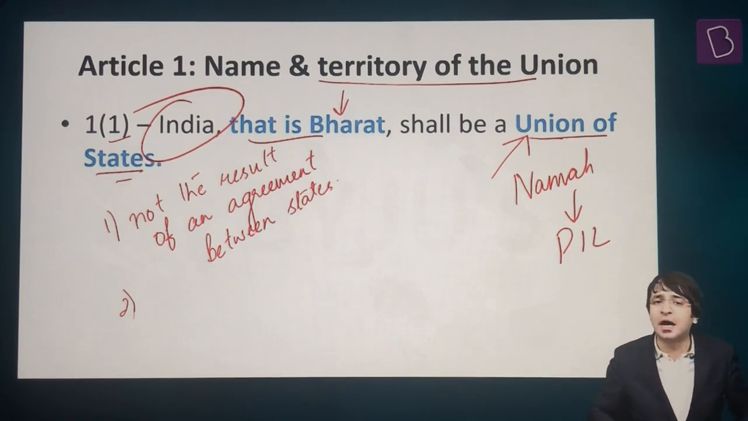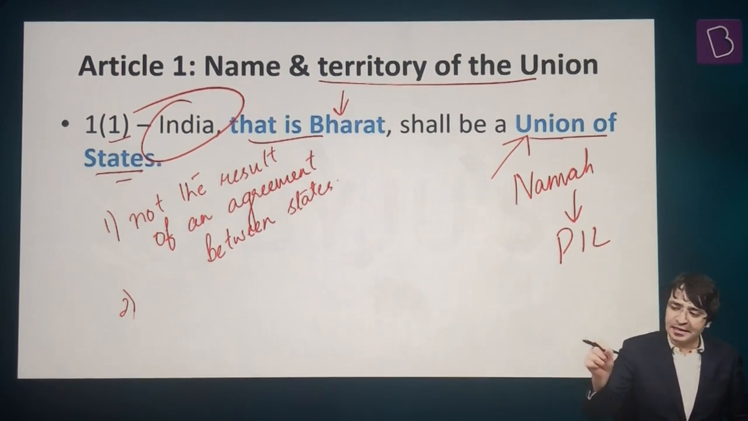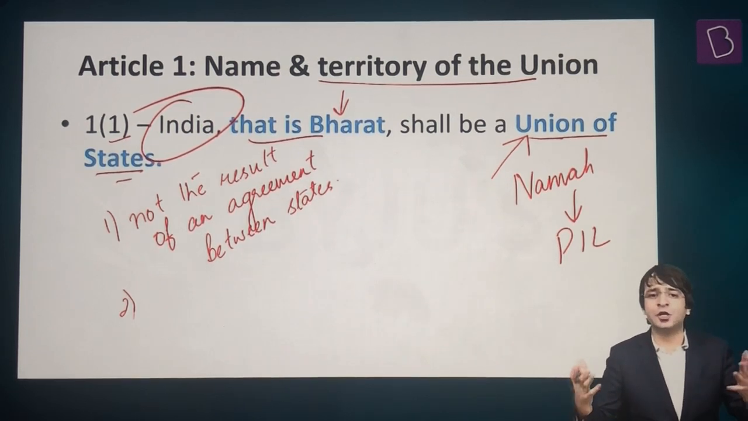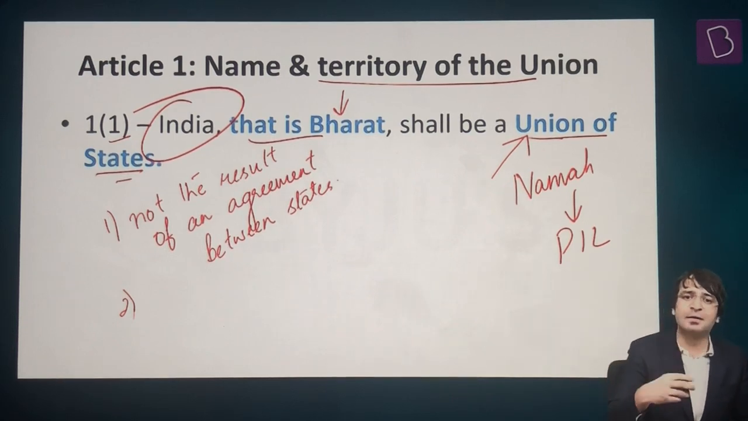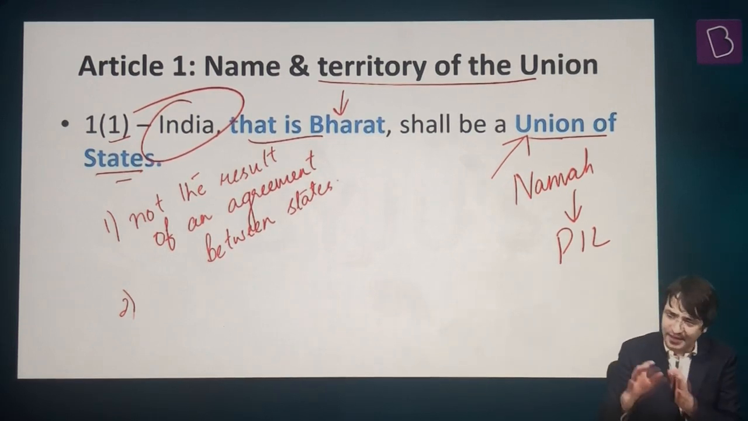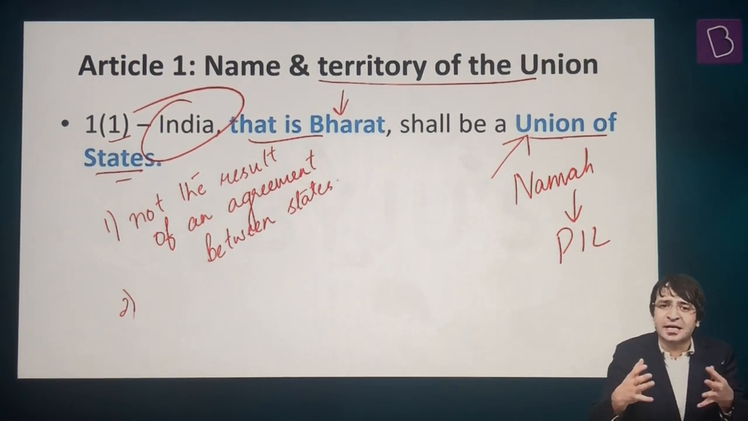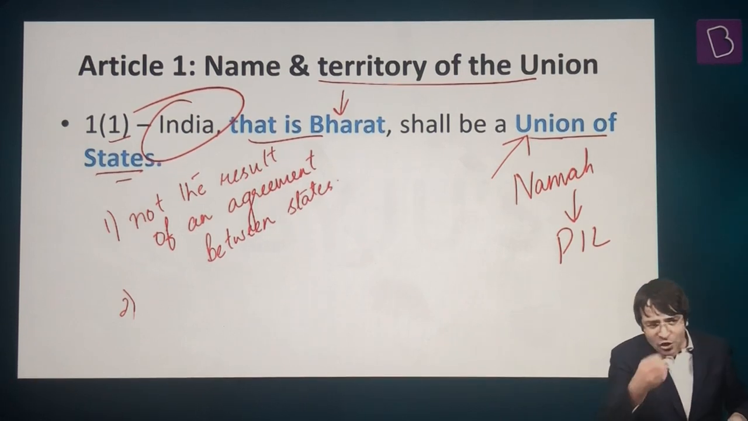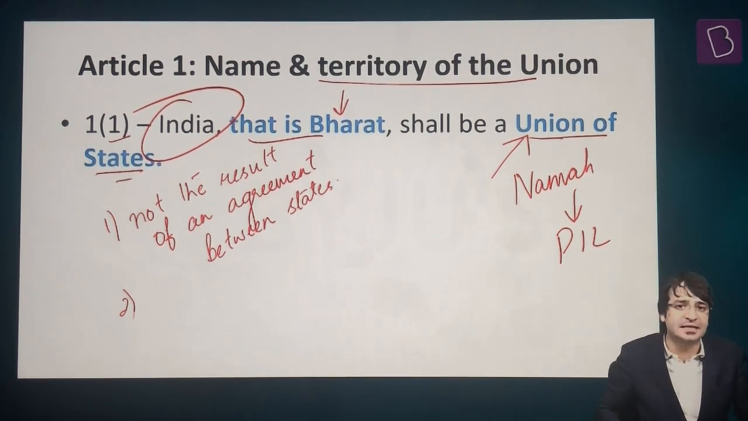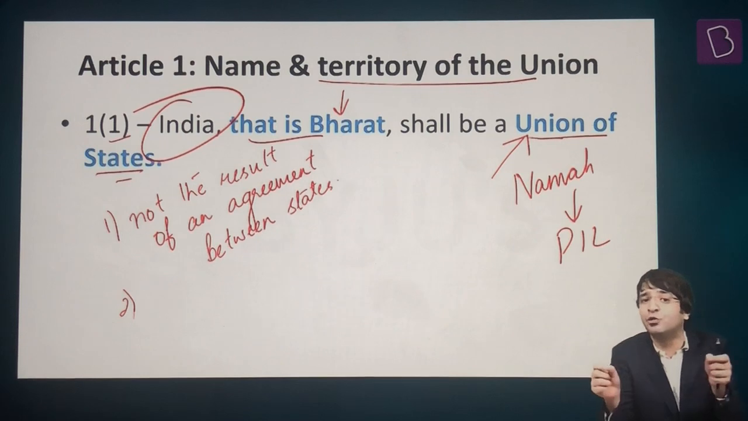When we look at Article 1, Clause 1: India, that is Bharat, shall be a union of states. India, that is Bharat, means a dual name for this country. India as well as Bharat shall be a union of states. But does that mean the Indian Constitution is unitary in character? Because Article 1 of the Constitution of India says, India, that is Bharat, shall be a union of states.